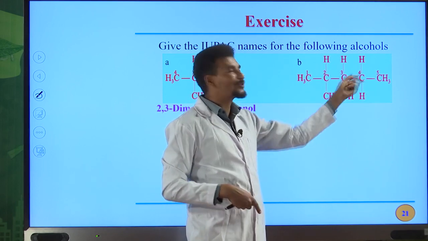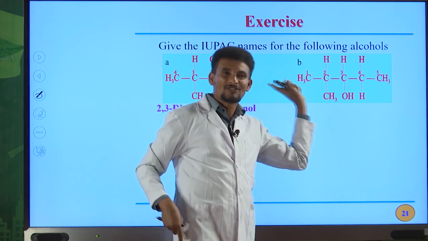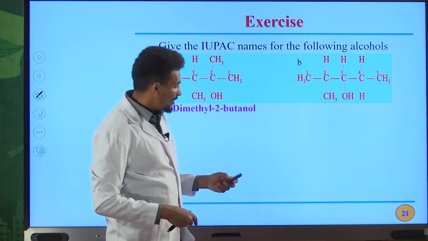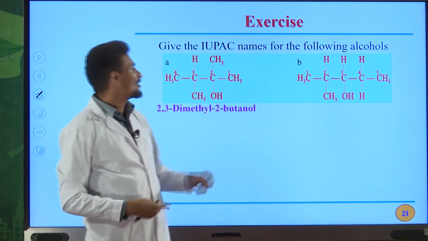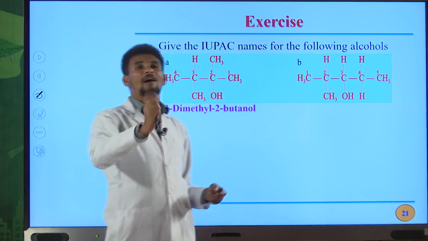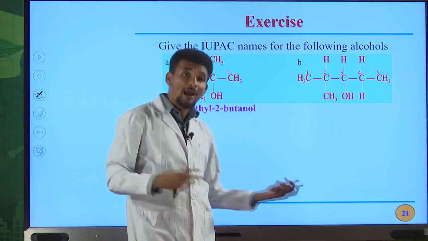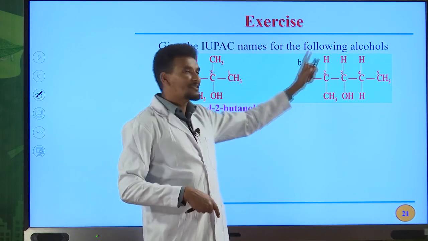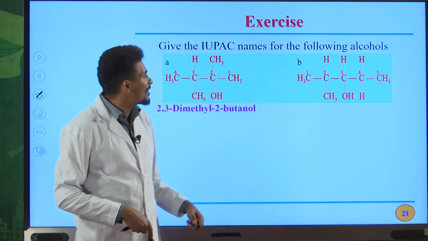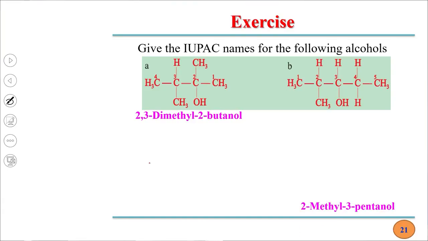Why pentanol? Because totally we have 5 carbon atoms in the longest continuous chain. Therefore, an alkane that contains 5 carbon atoms in its molecule is pentane. The E of an alkane can be replaced by OL to write the IUPAC name for alcohols. Due to this, the IUPAC name for this alcohol is 2-methyl-3-pentanol. 2-methyl-3-pentanol is the IUPAC name for this alcohol.